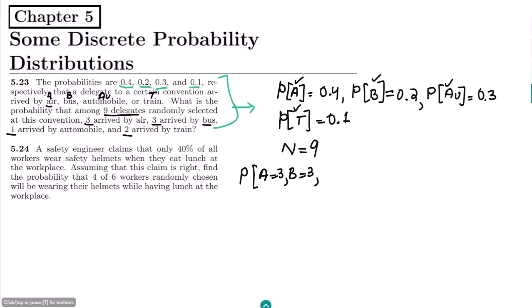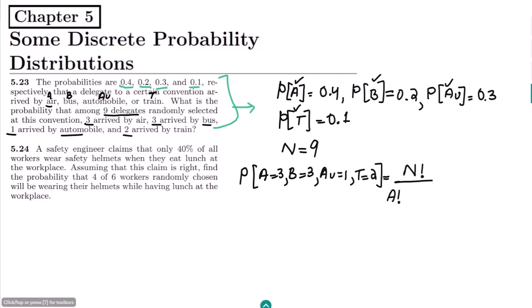Items for the third class, which is automobile, it is 1. So AU is 1. And the last item, that is train, this is 2. We can see that here we have 4 classes, and in order to find the probability of this combination, what do we have to do? Here you have to keep in your mind that we will have to use the multinomial probability, because we have here multi items. So in order to do it, I will have to use the formula n factorial divided by